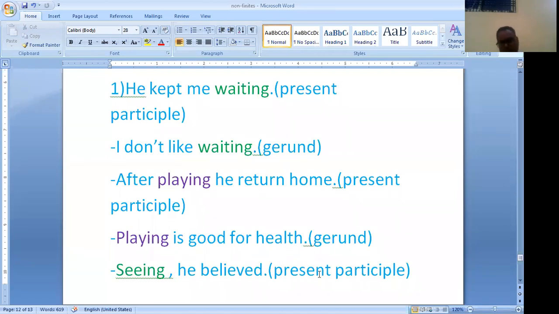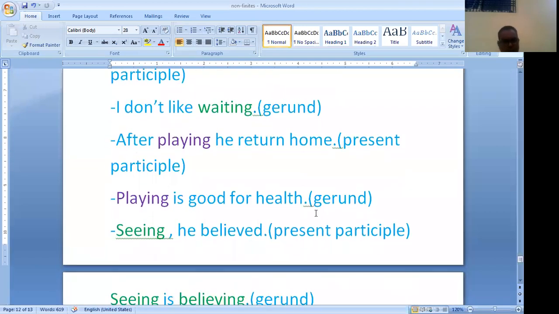One more example of this type: seeing or playing is good for health, gerund. Seeing, he believed, present participle. Playing, gerund, it is used here as noun. Here playing, present participle, functions like an adjective.